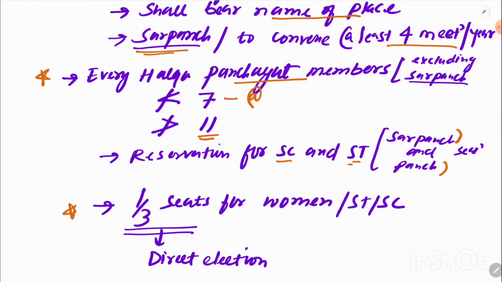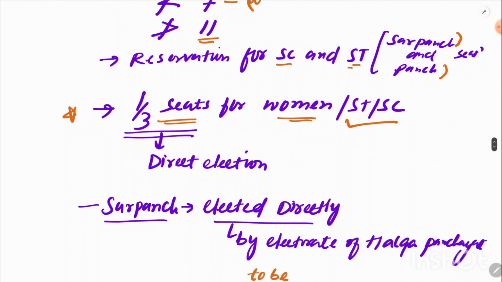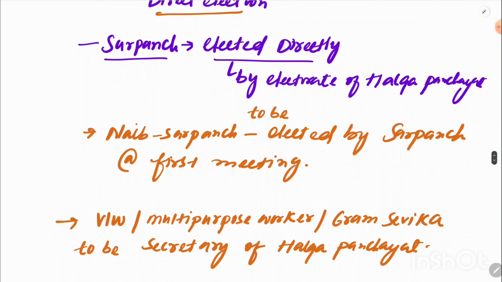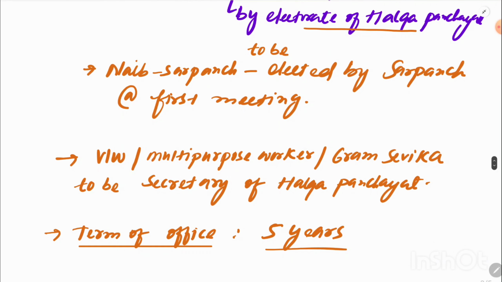And this is another important point, that one-third of the seats should be reserved for women of scheduled caste and scheduled tribe. Okay, and these seats are to be filled by direct election. And the sarpanch is also elected, or the seat of the sarpanch is also filled by direct election, and this election is conducted by the electorate of halka panchayat.